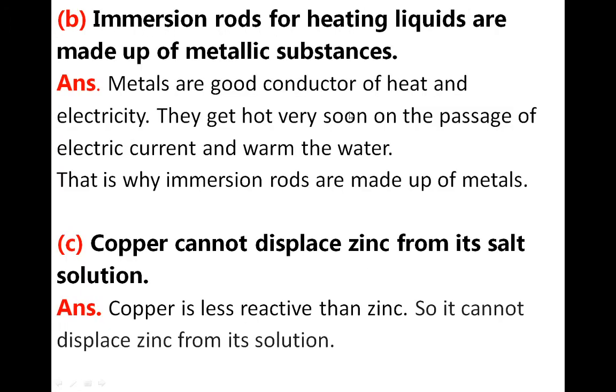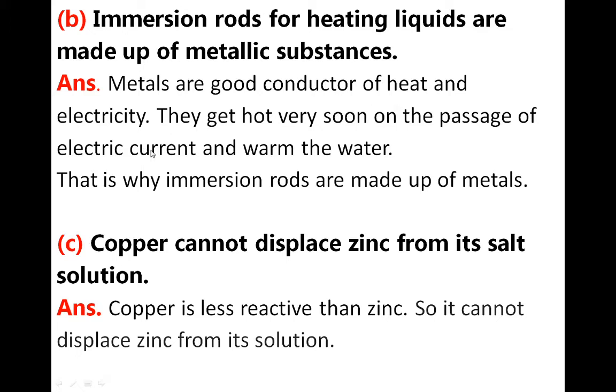Okay, next: immersion rods for heating liquids are made up of metallic substances. So immersion rods are made up of metallic substances. As we discussed earlier, metals are good conductors of heat and electricity. Because of that, they get hot very soon on the passage of electric current and warm the water. That is why immersion rods are made up of metals. Here they have used two properties: metals are good conductors of heat and electricity.